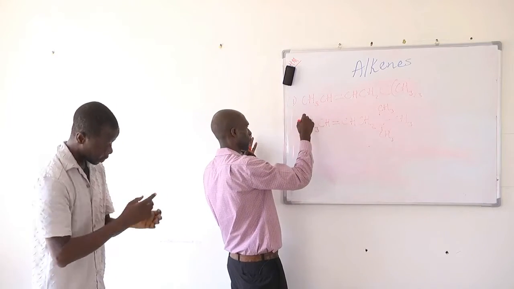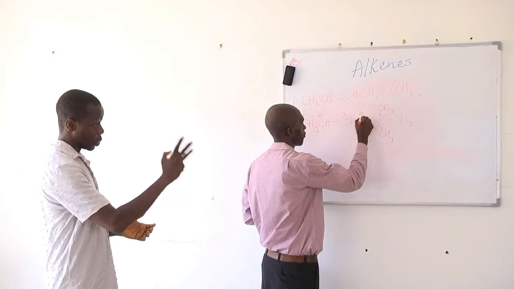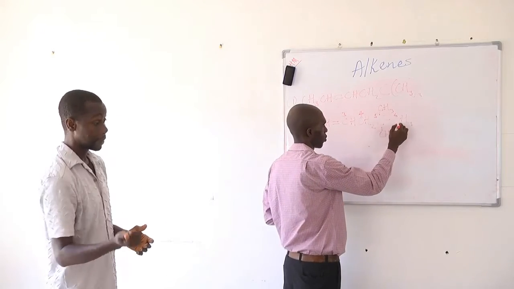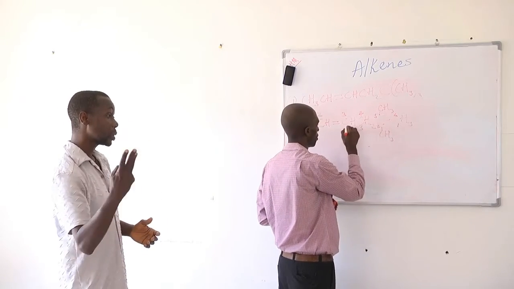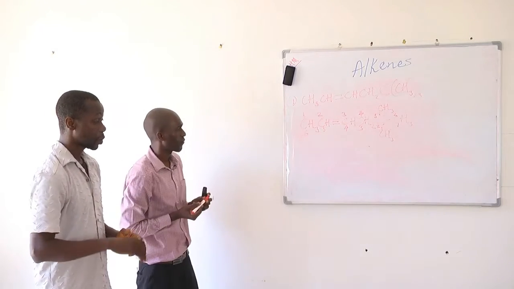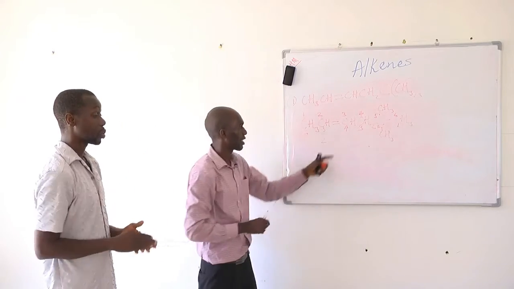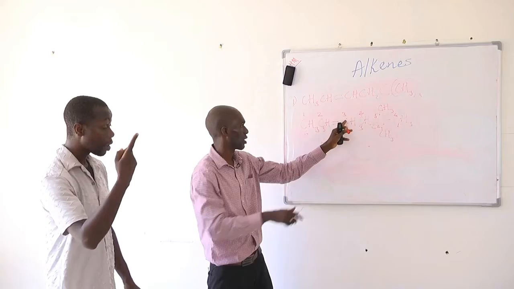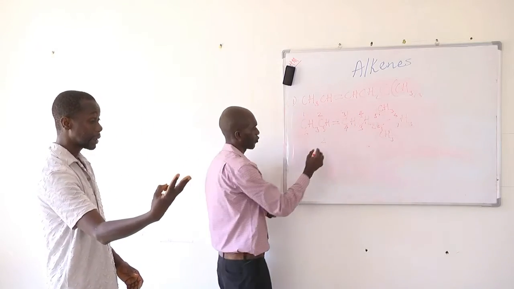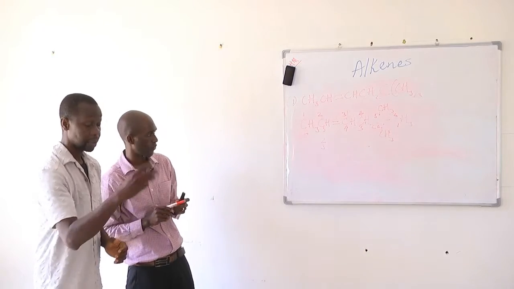If you start numbering from our left, that's going to be carbon 1, 2, 3, 4, 5, and then 6. And from the other side, this is going to be 1, 2, 3, 4, 5, and then 6. Okay. So starting from our left, the first carbon that shares the double bond is carbon 2. And starting from our right, the first carbon that shares the double bond is carbon number 3. So we have 2 and 3. 2 is lower than 3, so we should take the counting from our left.